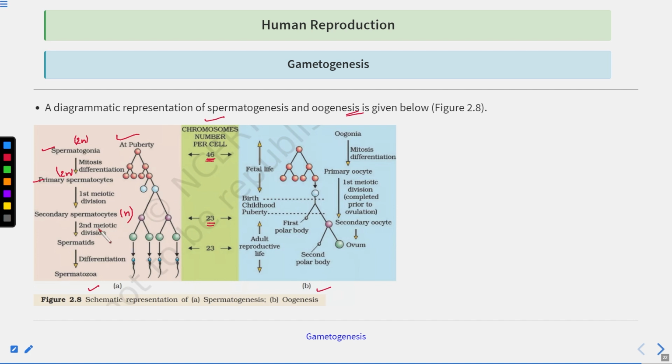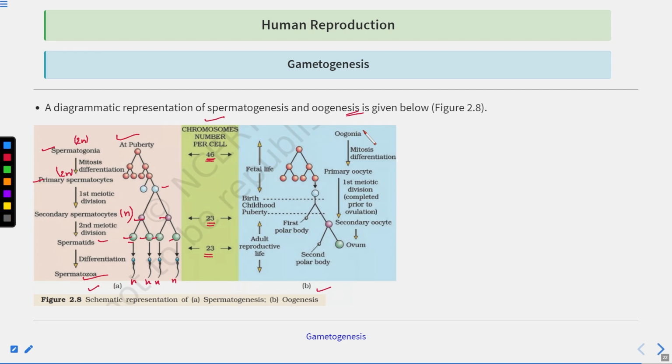Clear? Now it undergoes the second meiotic division to form four spermatids. These are the four spermatids: 1, 2, 3, and 4. These are the secondary spermatocytes, and this is the primary spermatocyte. Clear? Now the four spermatids undergo differentiation to form spermatozoa. This process is known as spermiogenesis. These sperms are all haploid, and we have already studied the structure of these sperms. It consists of the head, neck, middle piece, and then the tail.